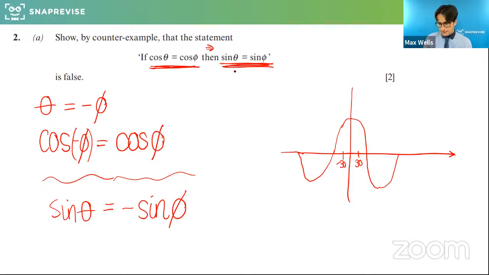I chose it to be a negative version. You might have found different values that work as well, because it's an infinitely repeating function. There are other values that would work as well. If you're looking at other values of cos that are equal, that's absolutely fine. But because of that symmetry, I think it's a good, easy one to see for cos, that they'd have the same output, but that wouldn't work for sine. But of course, again, there's many different answers you could have here.